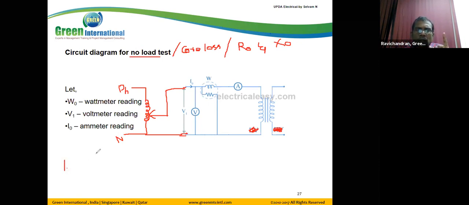First step, the secondary becomes open circuit. Two, we have to measure the current. The ammeter is connected to the primary, and this ammeter is used to measure the no load current.